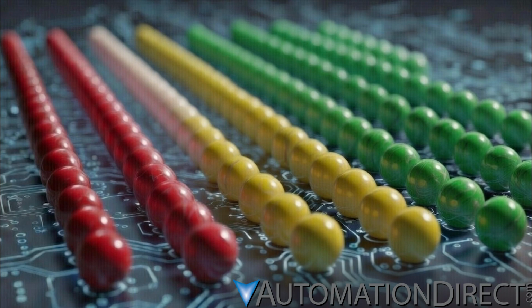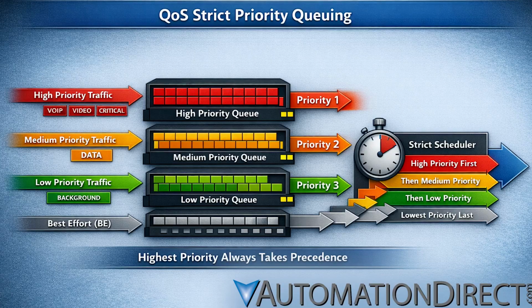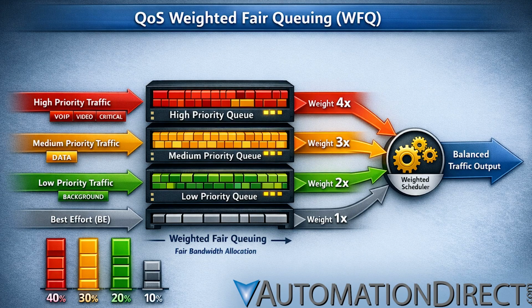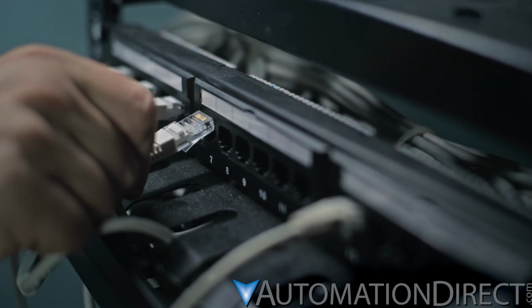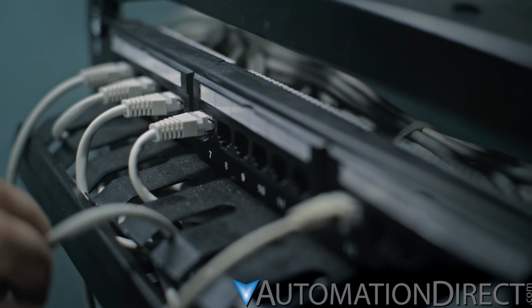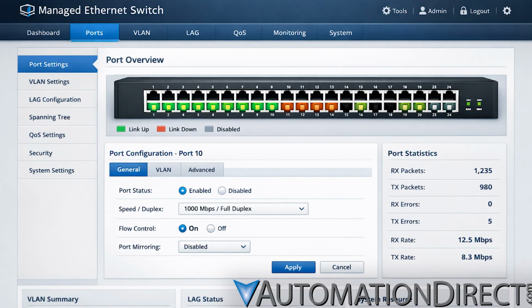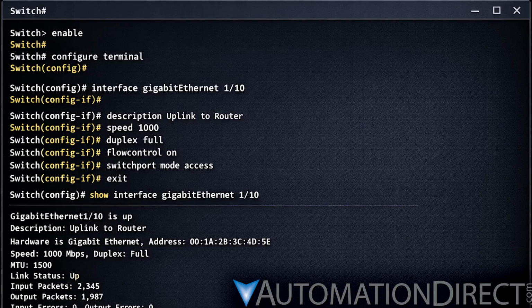Once classified, packets are placed into queues. High-priority ones might use strict priority queuing, first in, first out for urgent traffic, while others use weighted fair queuing to balance fairness. In practice, on managed or smart switches, like unmanaged plus models, you configure QoS via software, command line interface, or DIP switches.